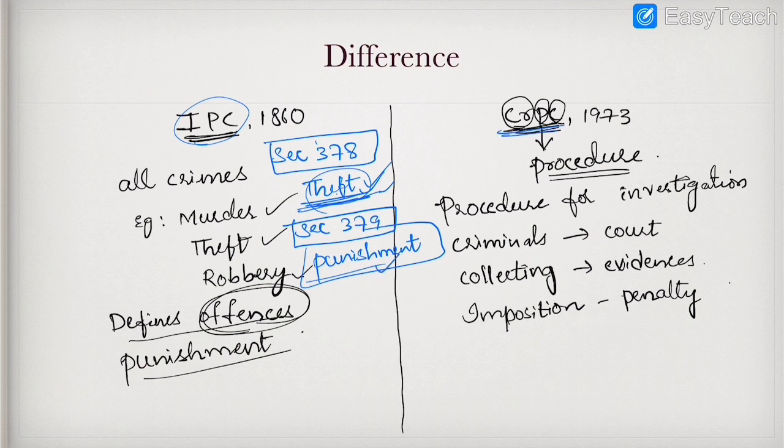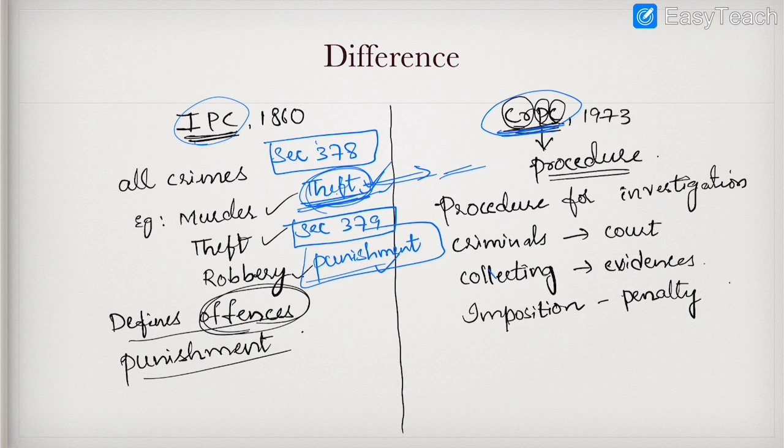Whereas in the Criminal Procedure Code, now one person has committed theft. What is the procedure that needs to be followed? How are the evidences collected? How is the remedy provided for the aggrieved party? Every detail is mentioned under the Criminal Procedure Code, that is CRPC. I hope the concept is very clear.